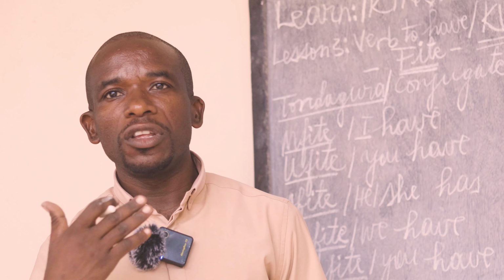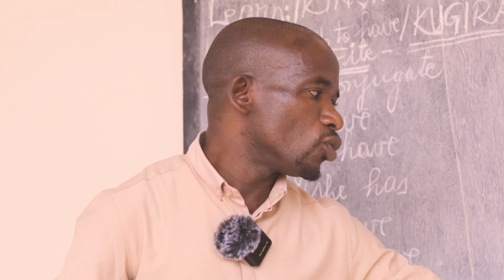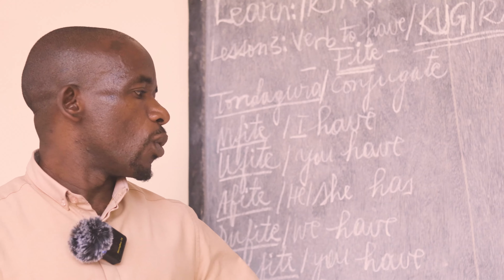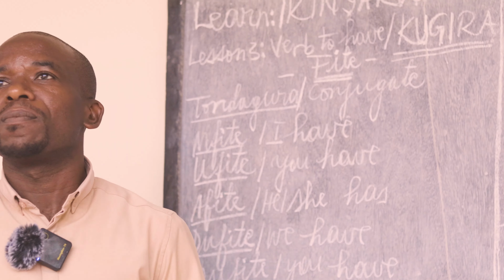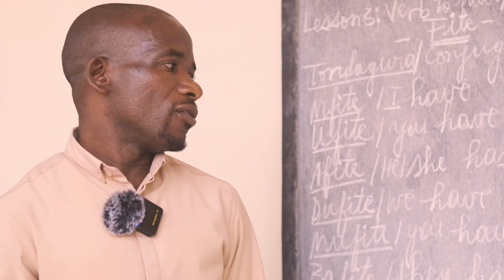What is it? Shall we use ufite or mufite? Choose. Is it mufite or ufite, according to the meaning of wowe? Which one can we use to complete and make a good sentence? So take 1 minute and think, then after which we shall come and correct together.